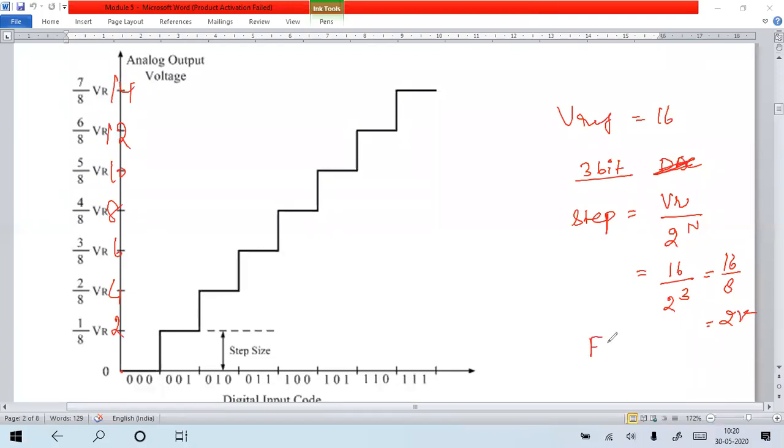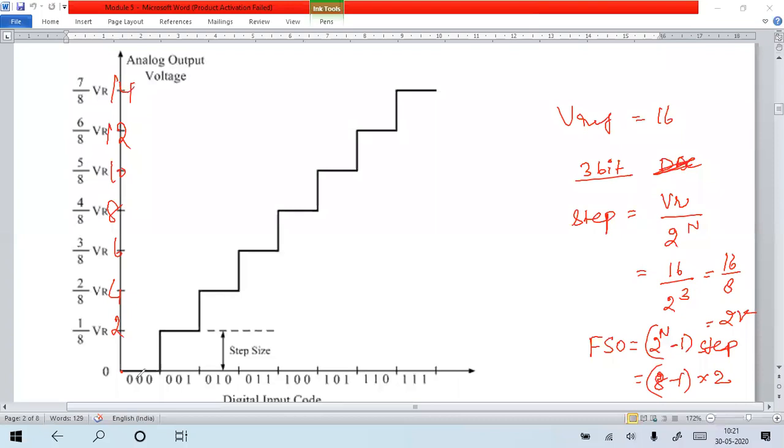What can I get as the full scale output? What is the formula for full scale output? 2 to the power of n minus 1, into step size. Right? 2 to the power of 3 is 8, minus 1, into step size 2. How much? 7 into 2, 14. Maximum 14 level of voltage can be indicated by this binary.